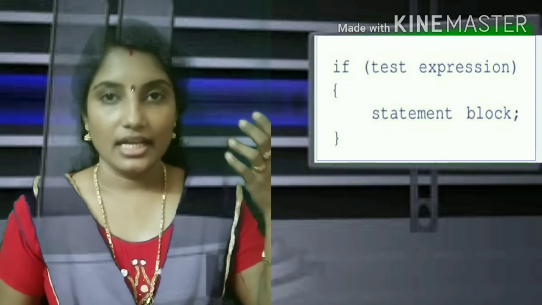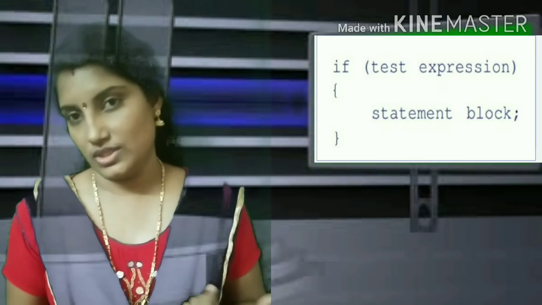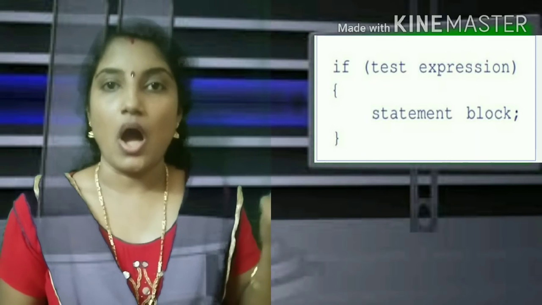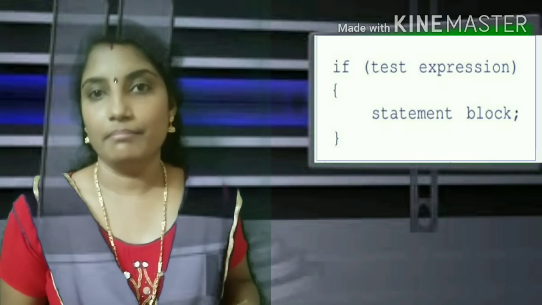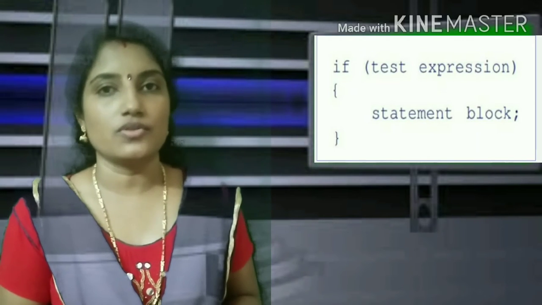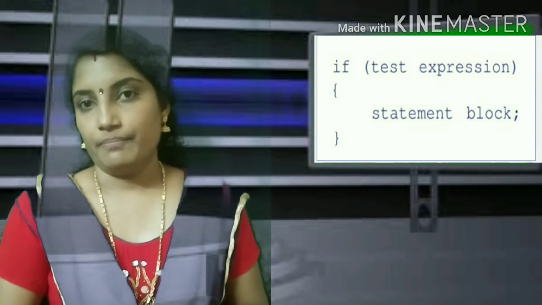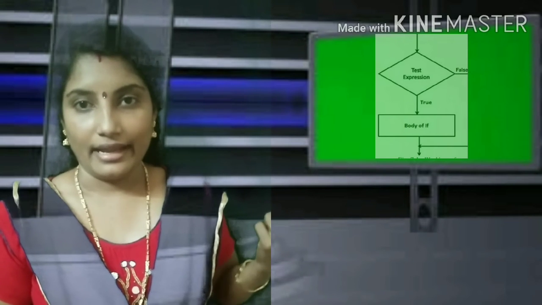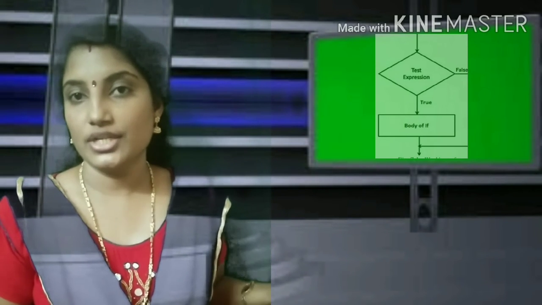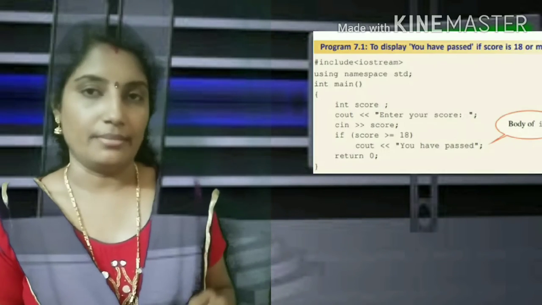Once again, the syntax is if, test expression, opening, block of statements, closing. First it evaluates the condition or expression. If the condition or expression is true, only then it executes the block of statements. Otherwise, it will skip that block and get out from that statement. This is the flowchart representation of if statement: test expression, then the condition is checked. If the condition is true, it will execute the block of statements. Otherwise, it will get out from that statement.